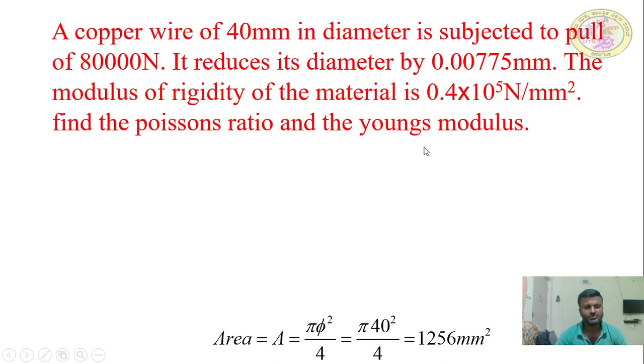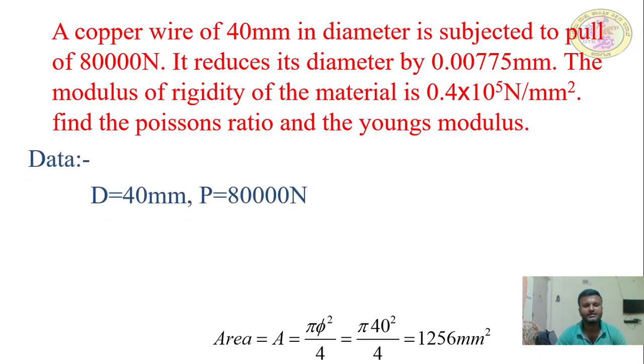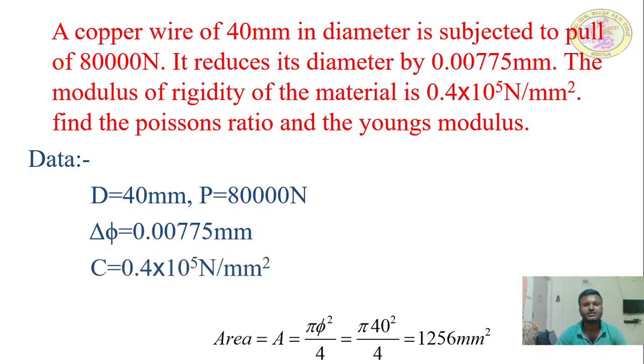So in the previous problem, the second problem, we found bulk modulus. They had given everything. Here they ask to find Young's modulus and Poisson's ratio. Very good. So you can write the given data. D is given, load applied is given, change in diameter is given, shear modulus is given, and then they ask you to find the Poisson's ratio and Young's modulus of elasticity.